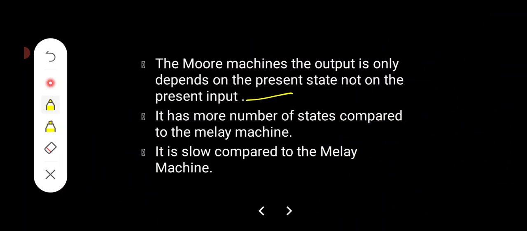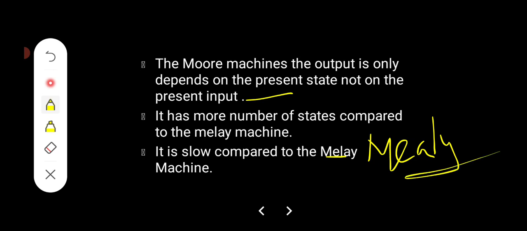So it is slow compared to the Mealy machine. As well as if you are taking the working point of view, actually this is a Mealy machine, so a small correction is there. In case of the Moore machine, the number of states is also very high compared to the Mealy machine, as well as it is slow compared to the